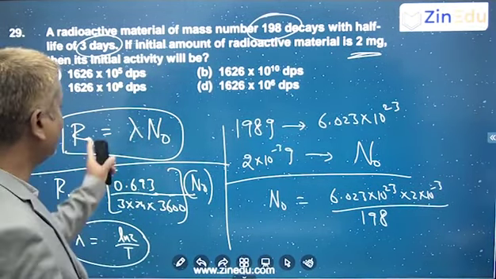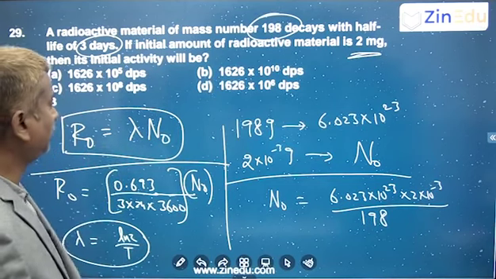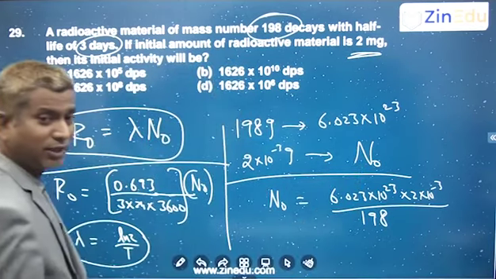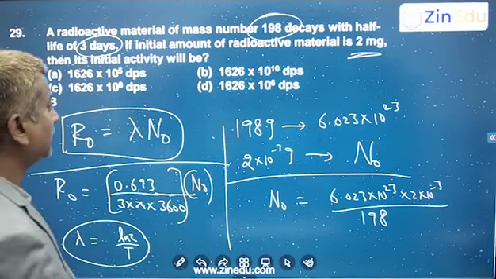So activity they are asking, initial. So initial number of nuclides, how many for these many mg, how many nuclides are present, right?